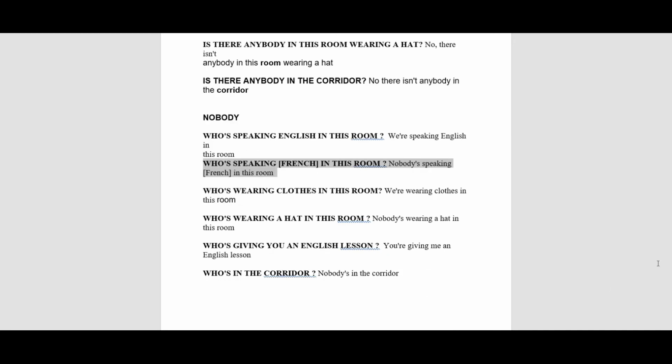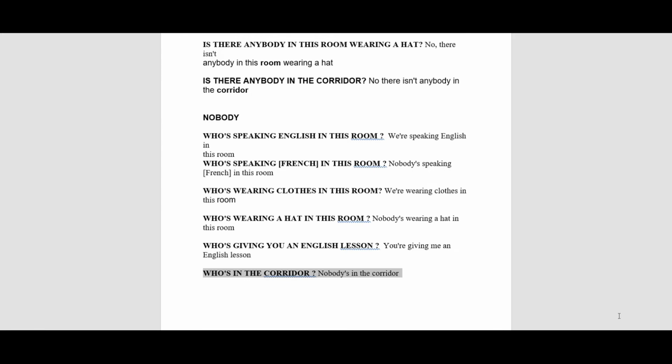Nobody. Who's speaking French in this room? Nobody's speaking French in this room. Who's wearing clothes in this room? We are wearing clothes in this room. Who's wearing a hat in this room? Nobody's wearing a hat in this room. Who's giving you an English lesson? You're giving me an English lesson.